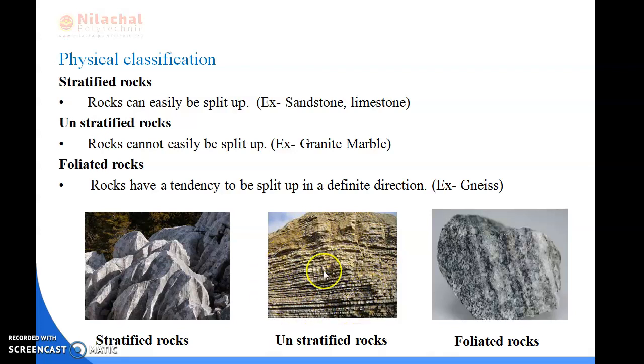Okay. Next is foliated rocks. The rocks have a tendency to be split up in a definite direction. These are the foliated rocks, and an example of foliated rocks is gneiss. Okay. Here you can see the foliated rocks. Foliated rocks can be split up in a definite direction. It can have a definite direction.